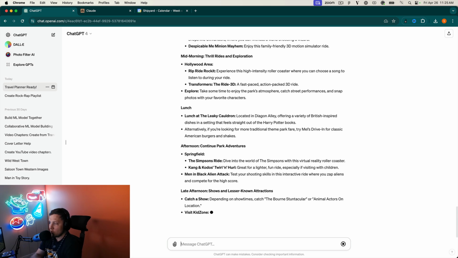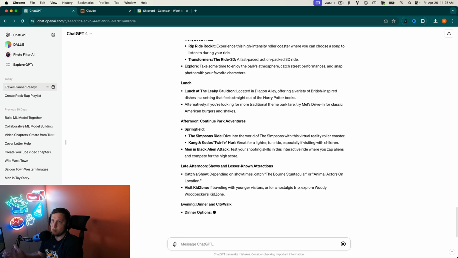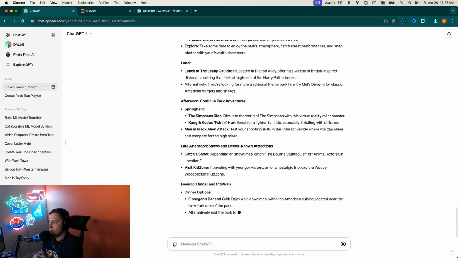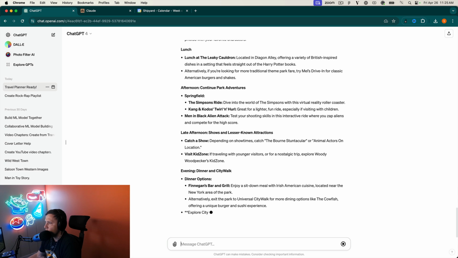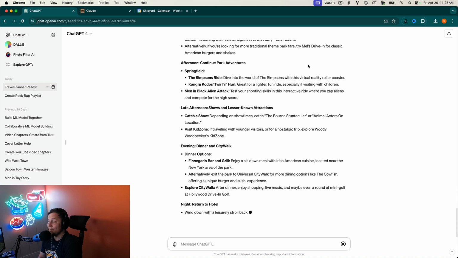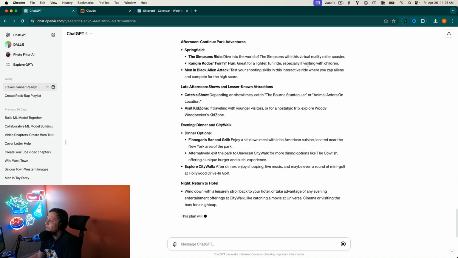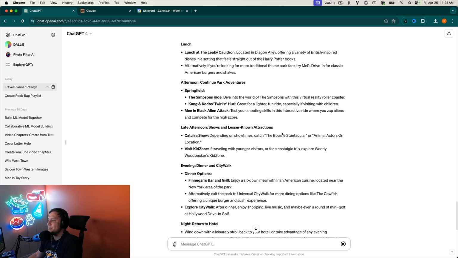Leaky Cauldron, the restaurant inside of Harry Potter, that's probably the most popular restaurant there. Let's see. Yeah, and if you want more traditional food, you can go to the Mels Drive-In. So that's another iconic restaurant they just redid at Universal. During Halloween Horror Nights, it's Mel's Dine-In. That's pretty cool. So afternoon, it's going to Springfield to do the Simpsons ride, the Twirl and Hurl, Men in Black Alien Attack. Those are all kind of right there next to each other at the park, so that's a good plan.